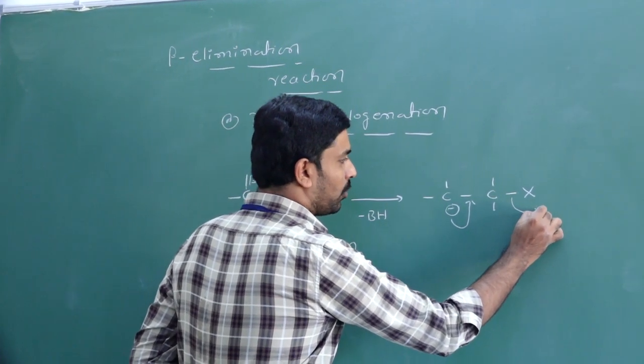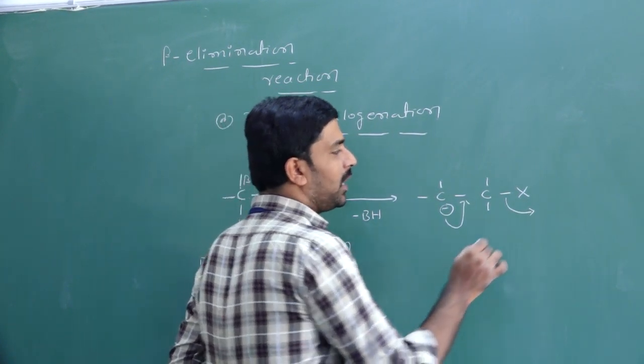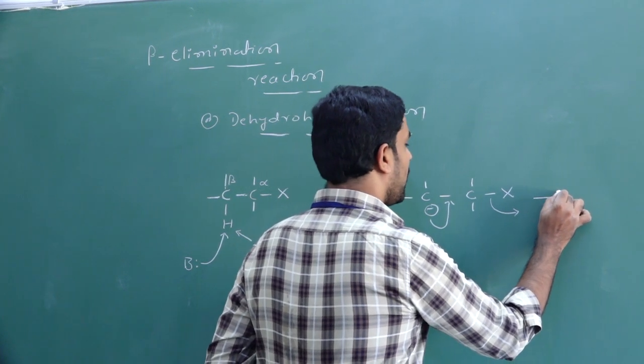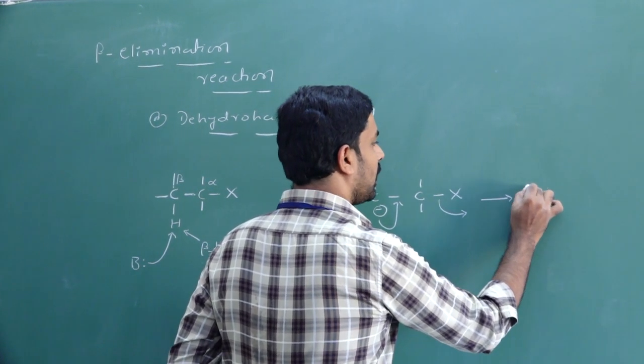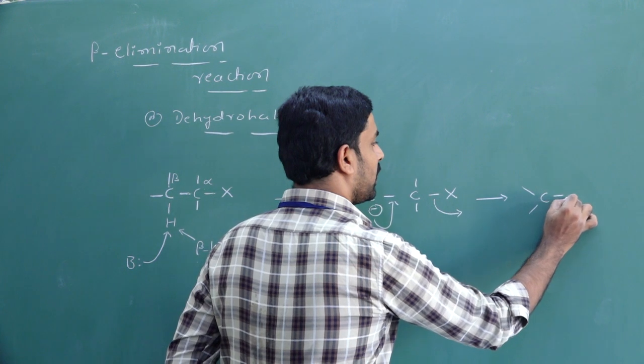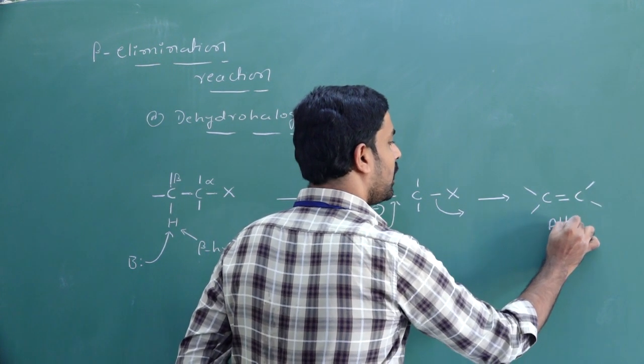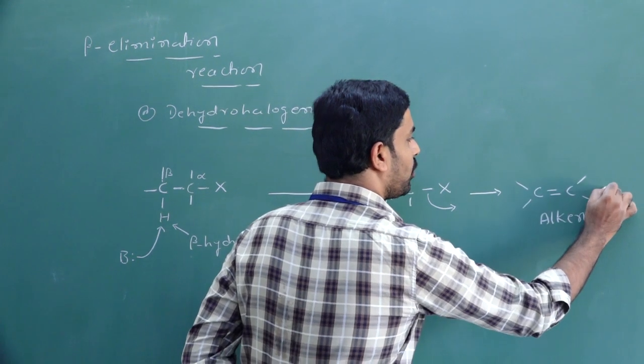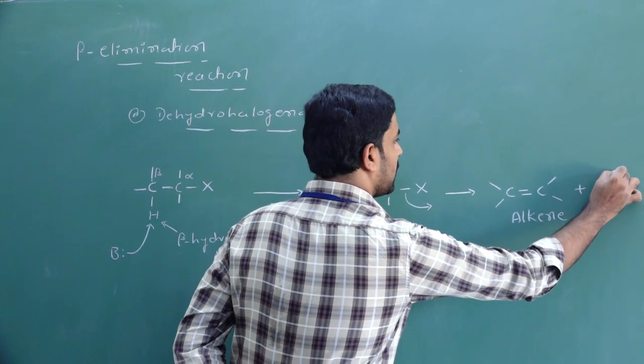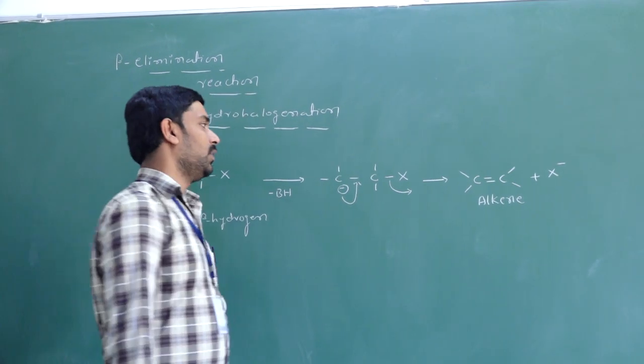Then this is the leaving group. This halogen is eliminated from the reaction mixture. Here you get a double bond, so the product is an alkene, and here X minus is the leaving group.